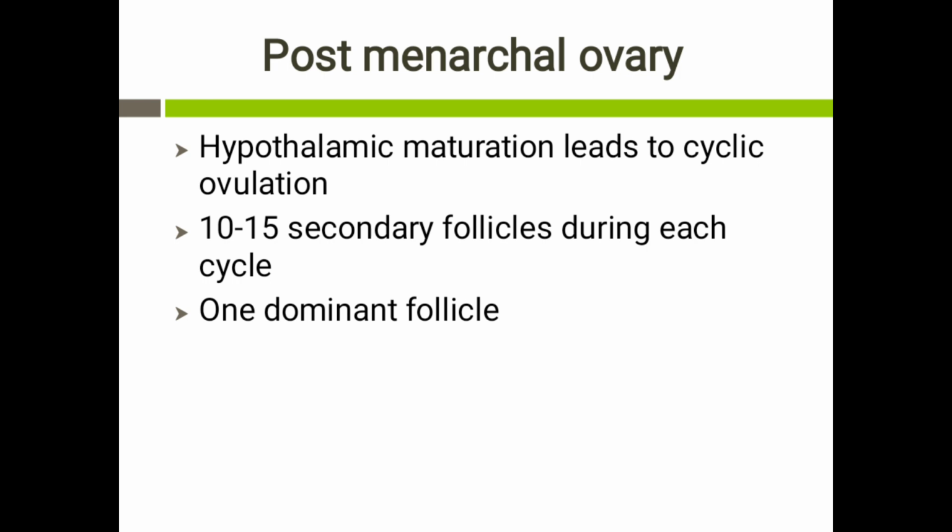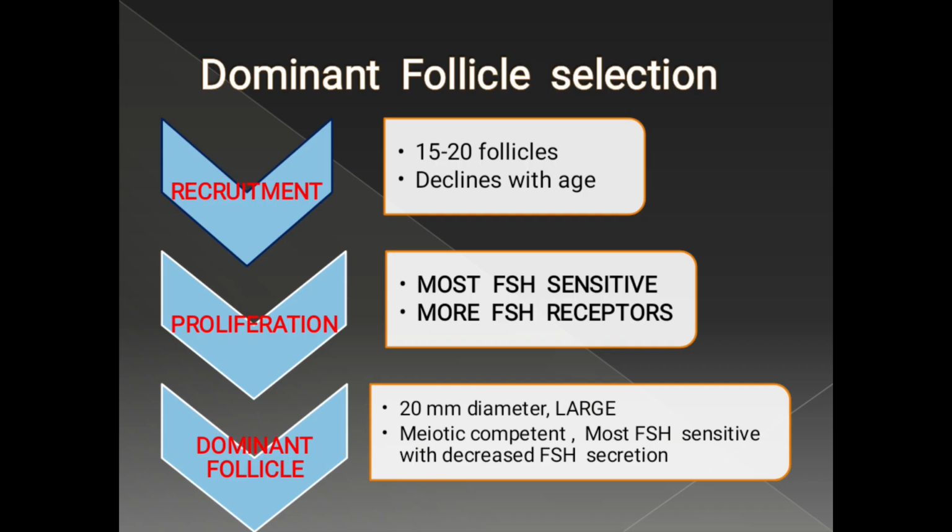Out of these 10 to 15 enlarged follicles, only one follicle, which is called the dominant follicle, proceeds to ovulation. So overall, only 300 to 400 follicles will mature and proceed to ovulation during the entire reproductive life of a woman, that is from menarche to menopause. Out of 15 to 20 secondary follicles, one follicle is allowed to grow into a dominant follicle and is released during ovulation of each menstrual cycle. So, how is this follicle selected?